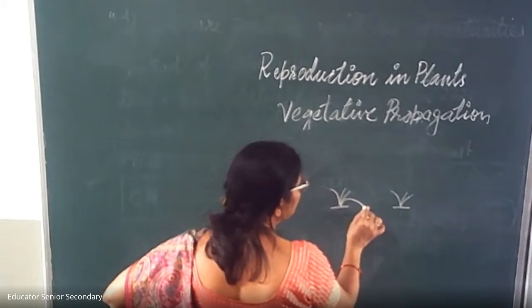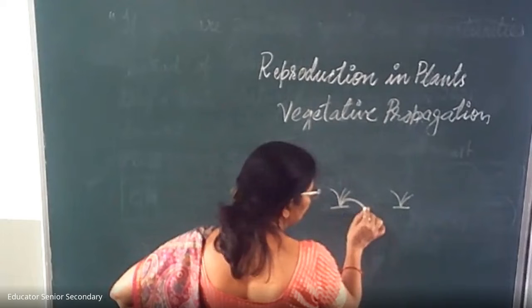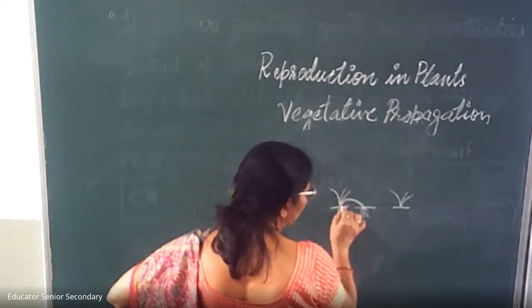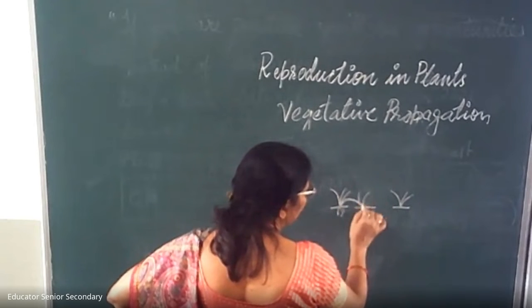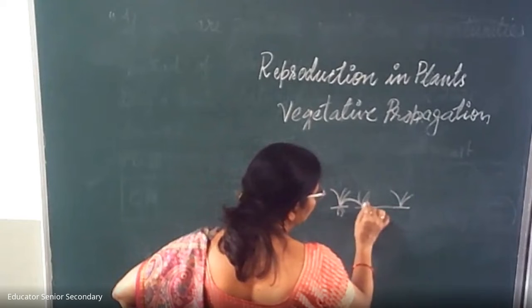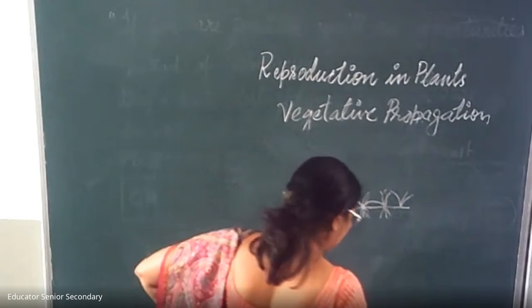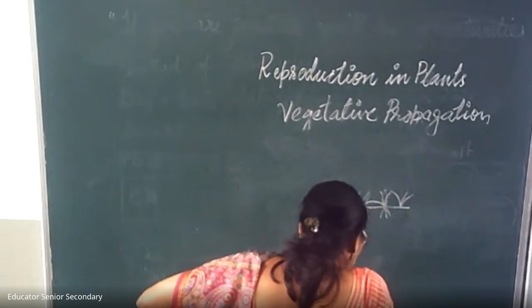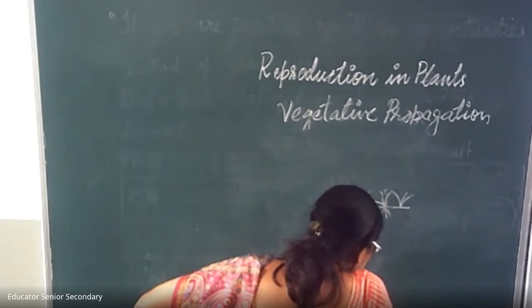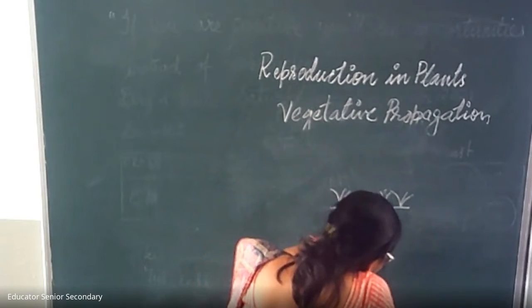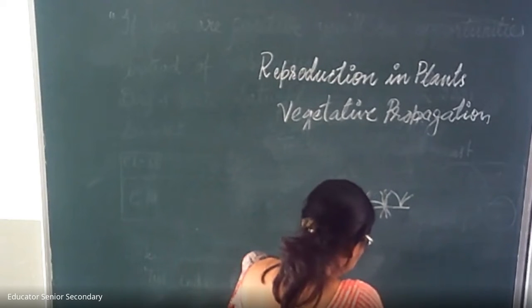These stems touch the ground and grow adventitious roots, and new plants develop from these branches. This way the whole garden is covered by grass. In strawberry and grasses, the main plant develops side shoots, which have buds that grow into a new plant.